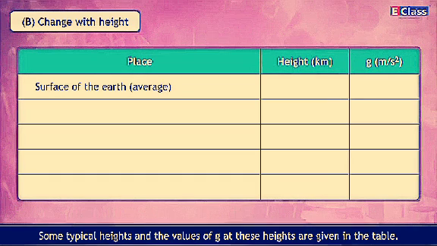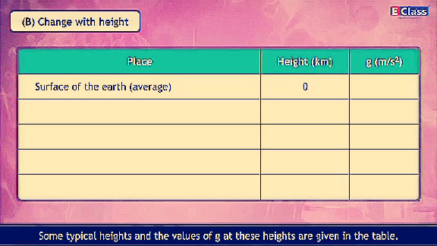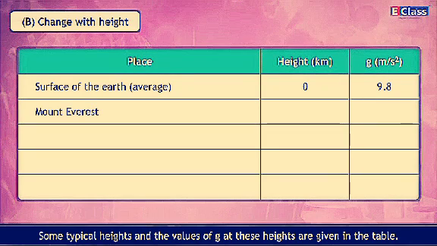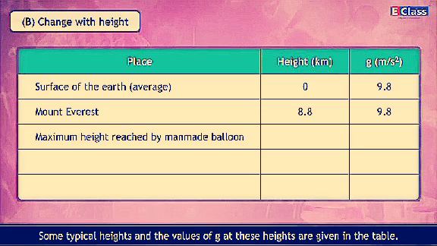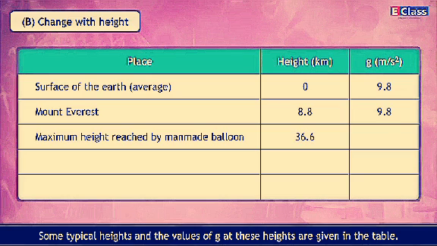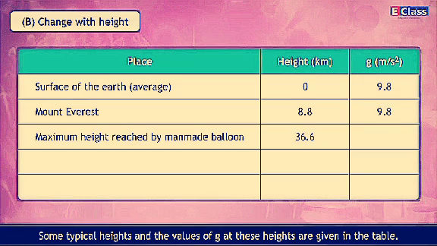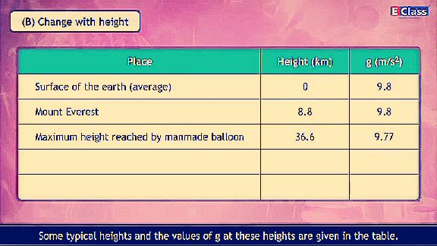Place, surface of the Earth average, height in kilometers 0, g, meters per second square 9.8. Place, Mount Everest, height in kilometers 8.8, g, meter per second square 9.8. Place, maximum height reached by man-made balloon, height in kilometers 36.6, g, meter per second square 9.77.